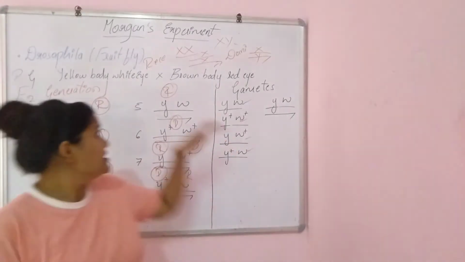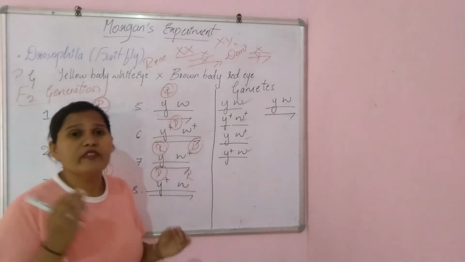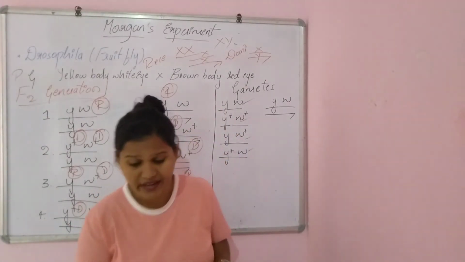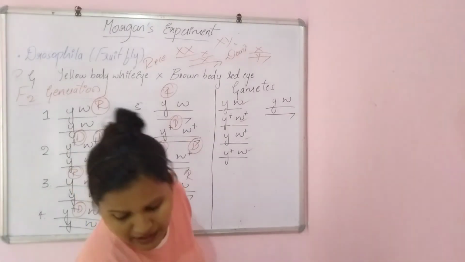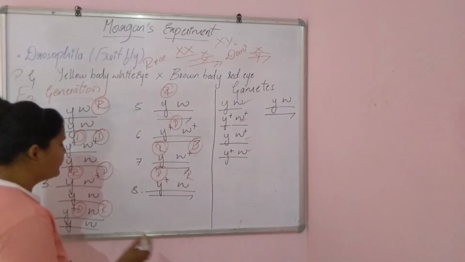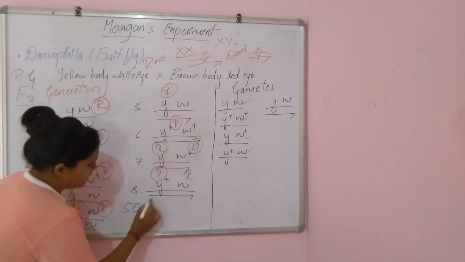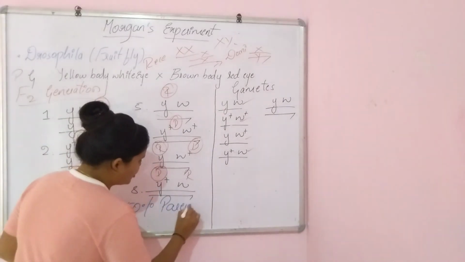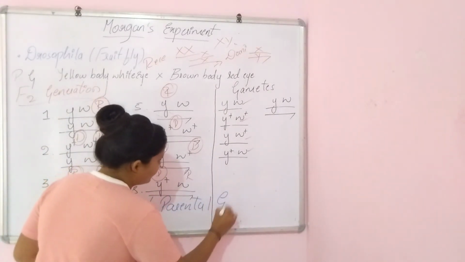In the sense, see the parents. The parents we took are the recessive female and the dominant male. Hence we can conclude that there is 50% where the phenotype is from the parental generation. Got it?